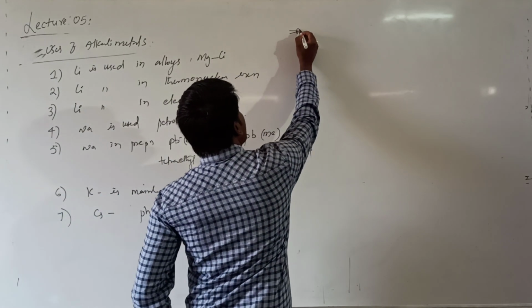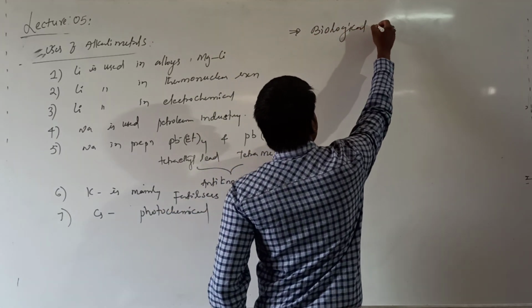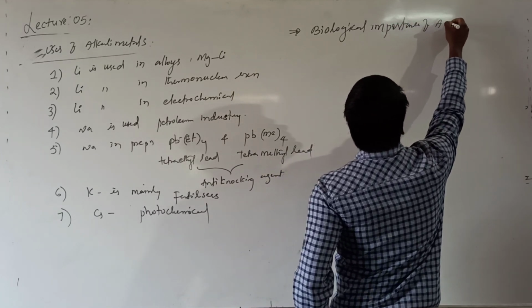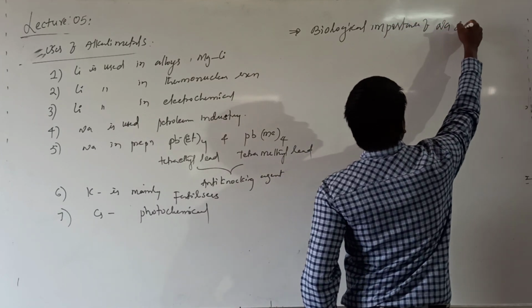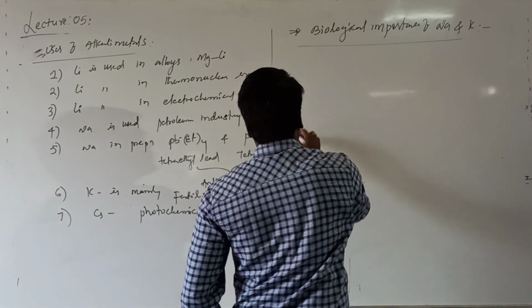Another important thing is the biological importance of alkali metals. Sodium and potassium are biologically very important.